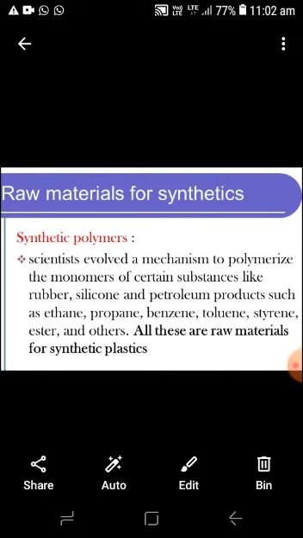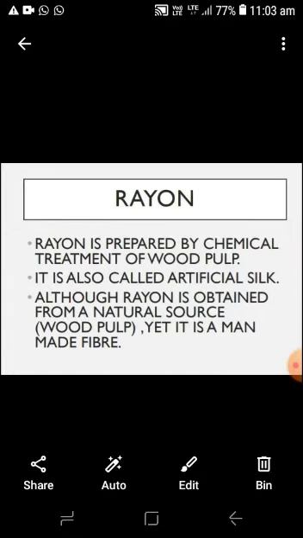Raw materials for synthetic polymers: the synthetic polymers which we prepare are made up of chemical substances such as rubber, silicone, and petroleum products such as ethane, propane, benzene, toluene, styrene, ester, and different kinds of chemical groups, which are combined together to form the synthetic polymers. First we see the rayon.